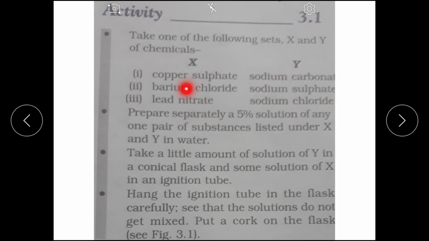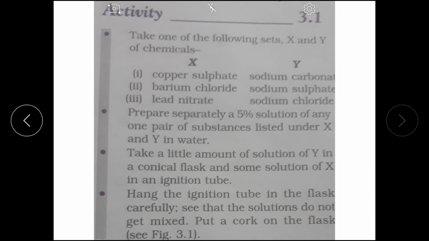So follow these pairs for solution X and solution Y. And prepare 5% solution of any one pair. Take a little amount of solution Y in the conical flask and some solution of X in an ignition tube. Hang the ignition tube in the flask carefully. See that the solutions do not get mixed. Put a cork on the flask.